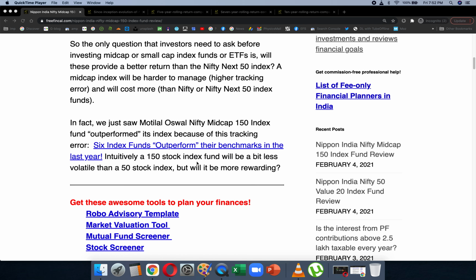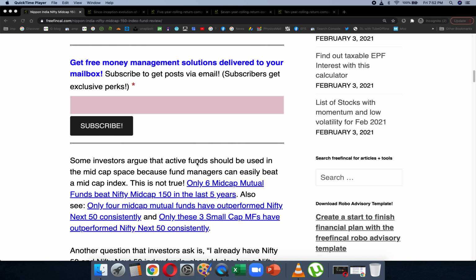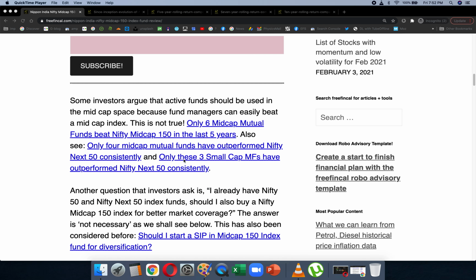So that is also a misconception that people should avoid. I have links for all this. I have shown how only 6 midcap mutual funds have beaten the Midcap 150, and only 4 funds have outperformed the Nifty Next 50, and so on. Even the small cap active funds are not able to beat the Nifty Next 50 consistently. So you're not going to get any great additional benefit.